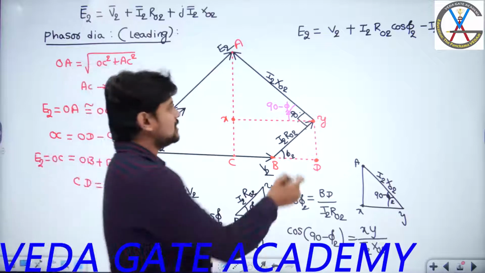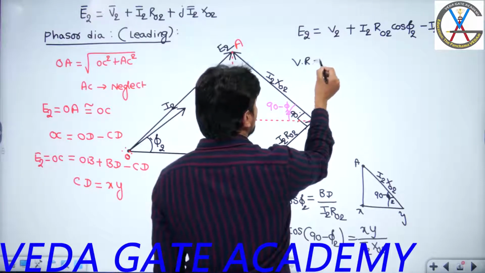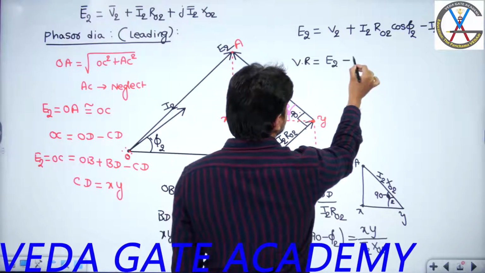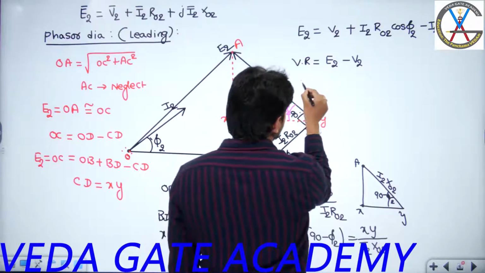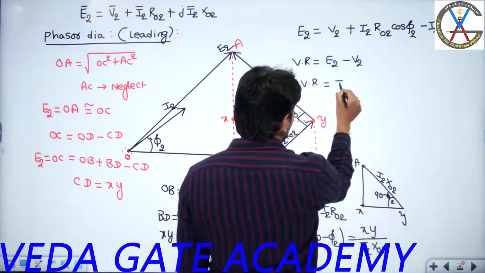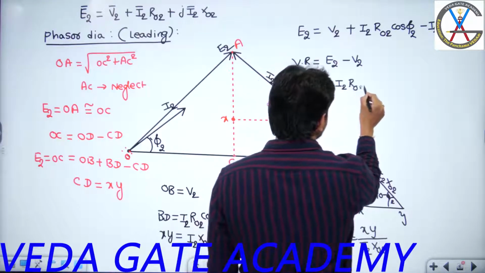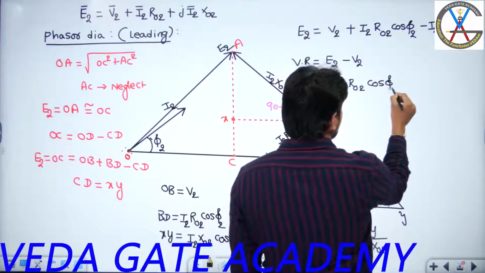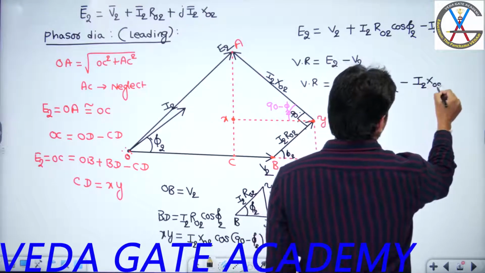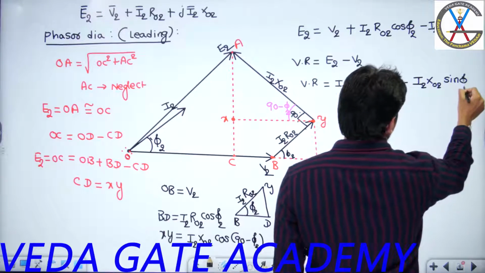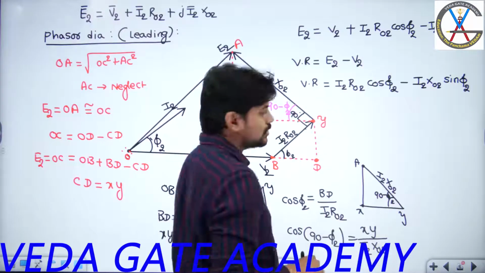Now what is voltage regulation? It is the change in terminal voltage from no load to full load. That means it is nothing but E2 minus V2. Now if you take V2 to the left hand side, what is the expression for voltage regulation you are going to get? I2 R naught 2 cos phi 2 minus or plus? Minus I2 x naught 2 sin phi 2 you are going to get.